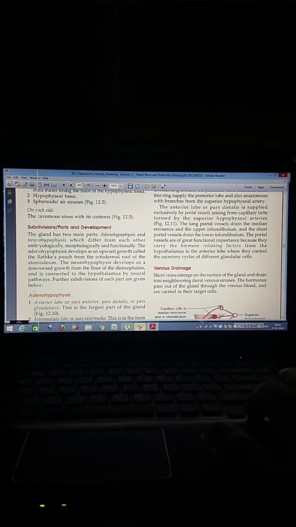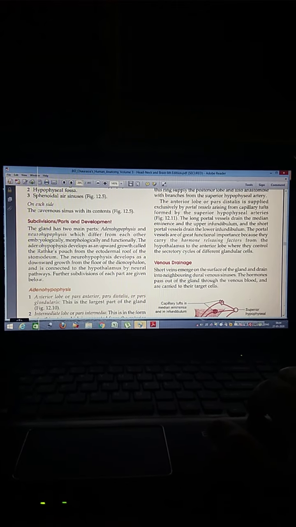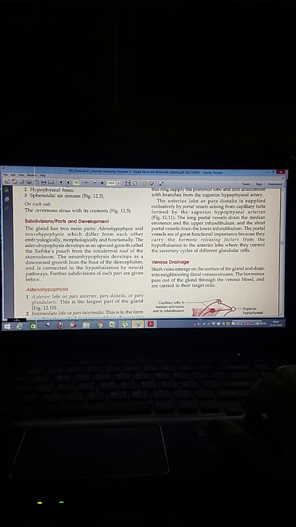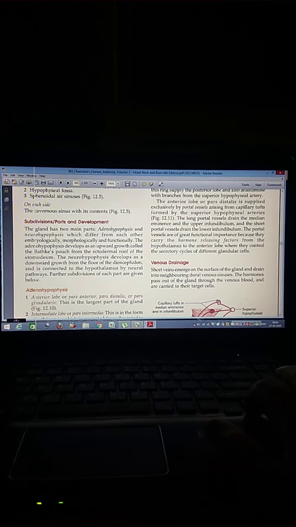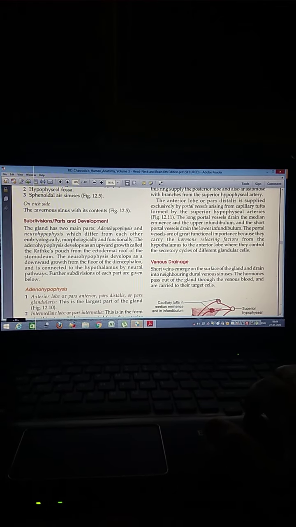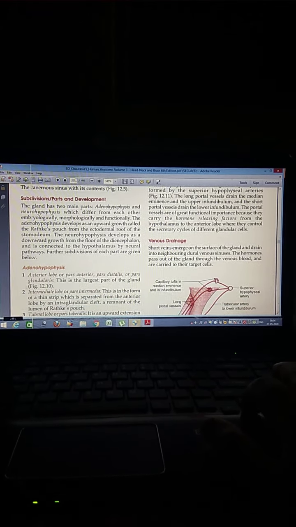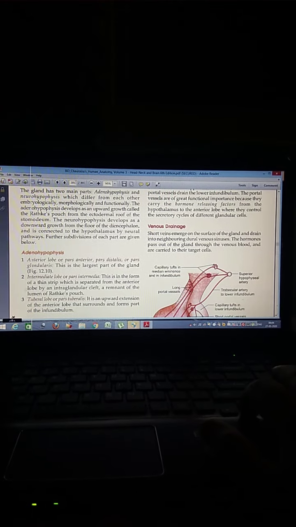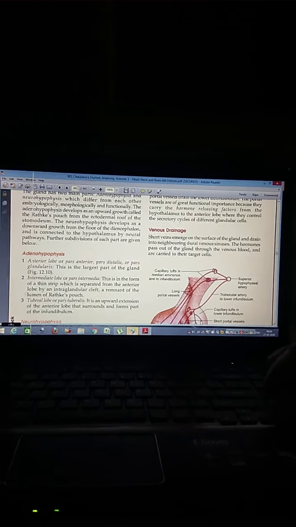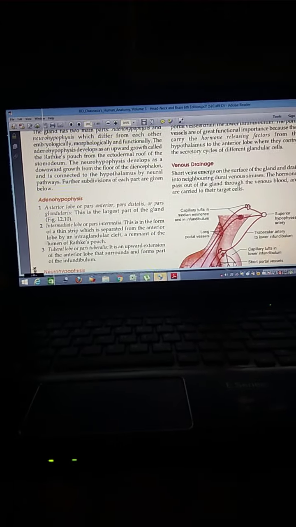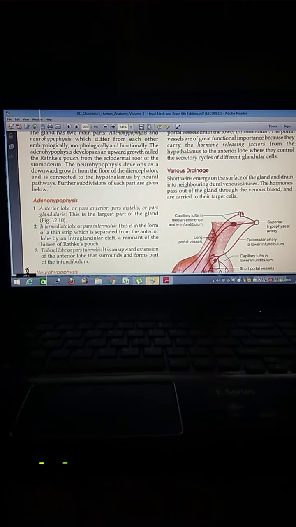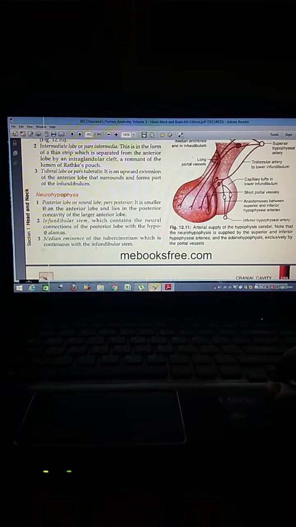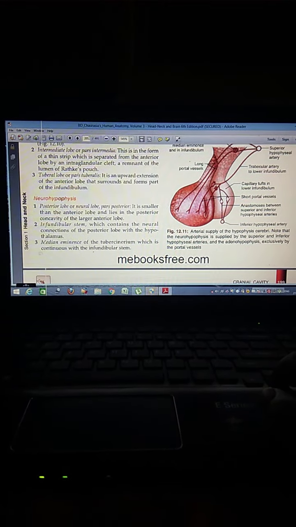The anterior lobe or pars distalis is supplied exclusively by the portal vessels arising from the capillary tufts. The venous drainage: short veins emerge from the surface of the gland and drain into the neighboring dural venous sinuses. Here is the figure of the arterial supply of the hypophysis cerebri.